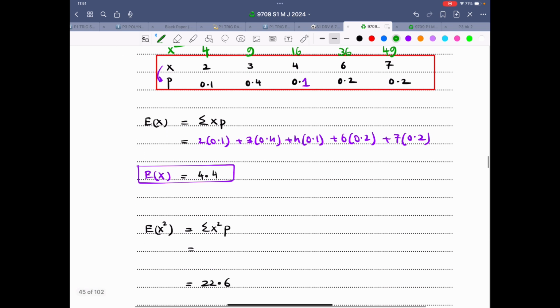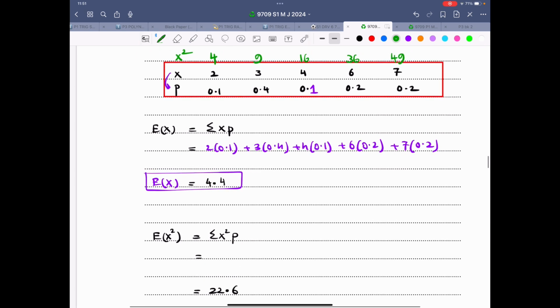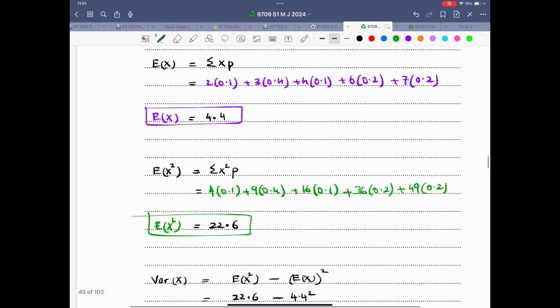So expectation of x square, that is sigma x square into p, that is 4 into 0.1, 9 into 0.4, similarly 16 into 0.1, 36 into 0.2, and 49 into 0.2. This simplifies to 22.6. Expectation of x square, that is 22.6.